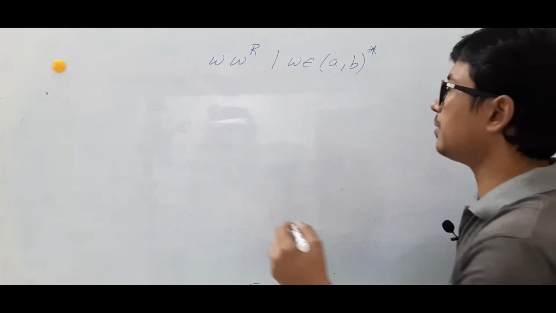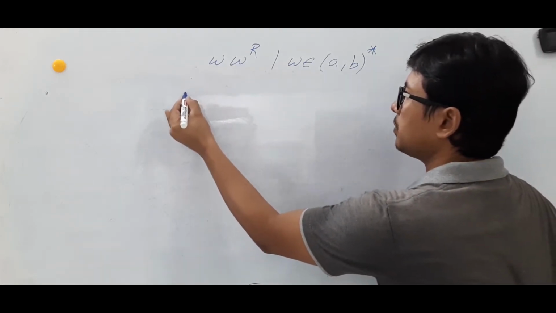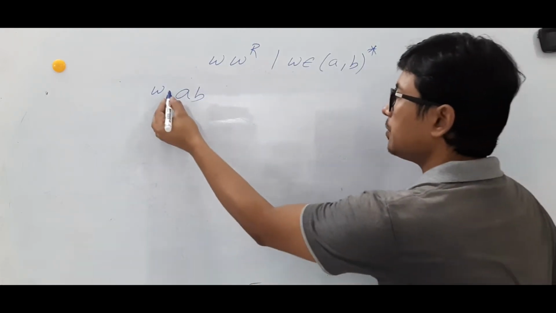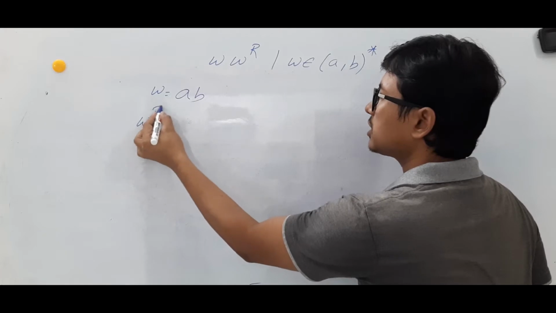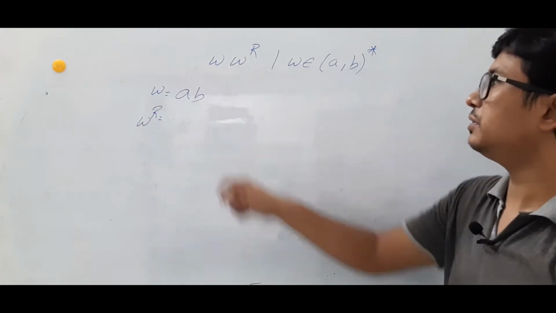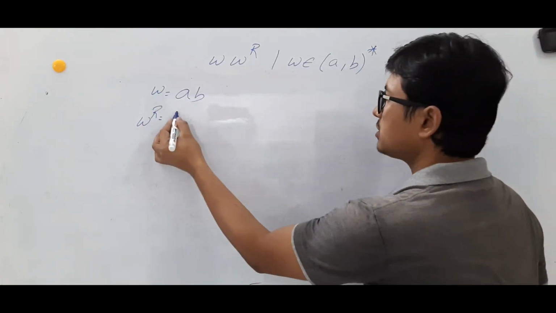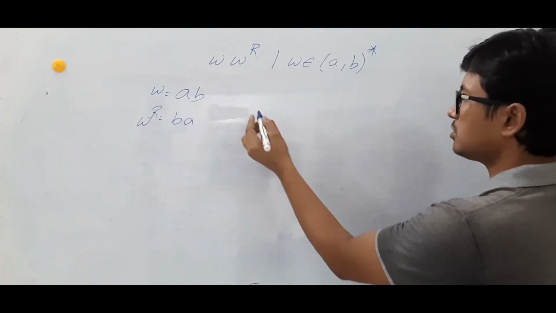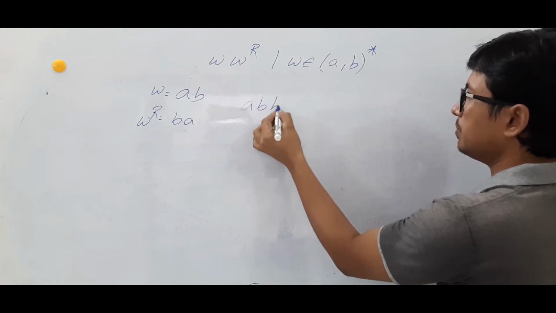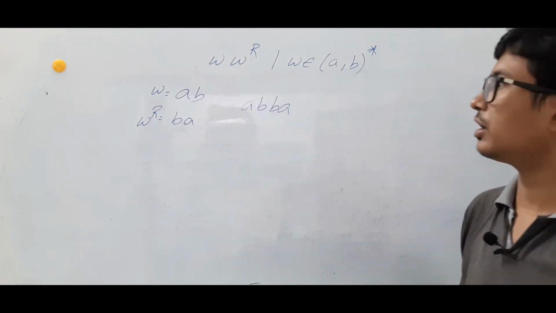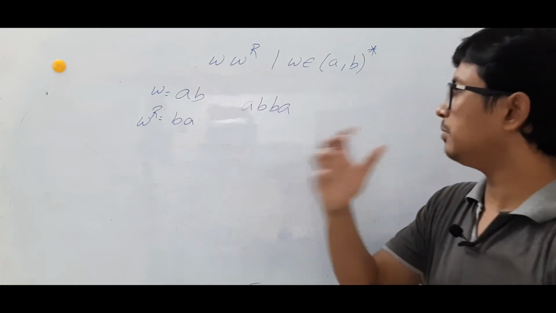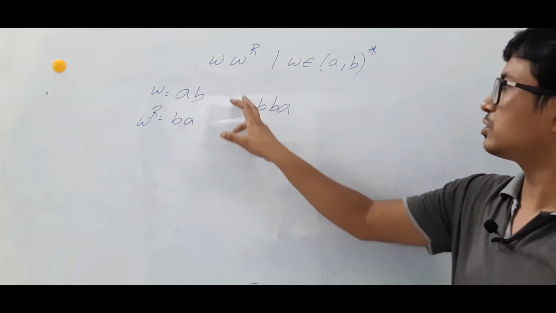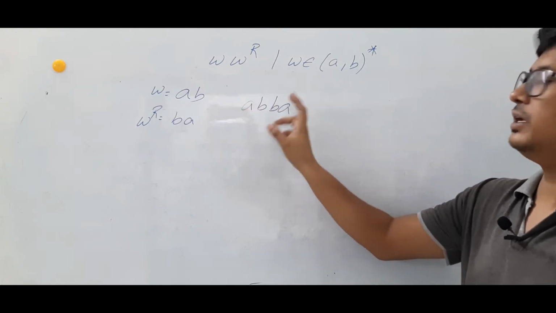Now, let's take that I have taken W as AB. Now, what is W power R? Reverse of the string W. What is W? AB is there. Reverse of W is BA. So, the language consists of the string AB, BA. Are you able to follow it or not? If W is AB, W power R is reverse of W, and reverse of it is BA. So, the string is AB, BA.